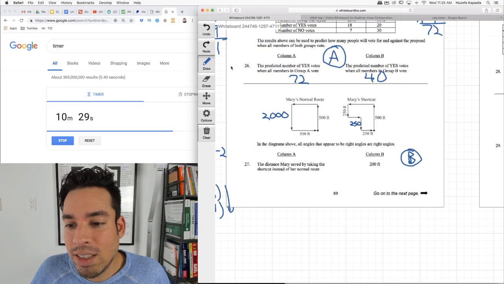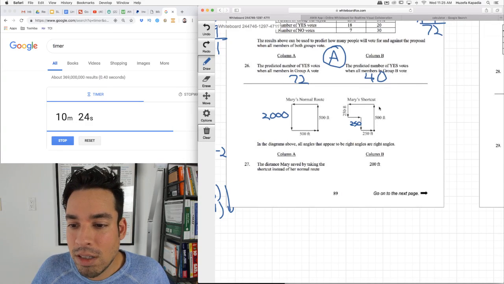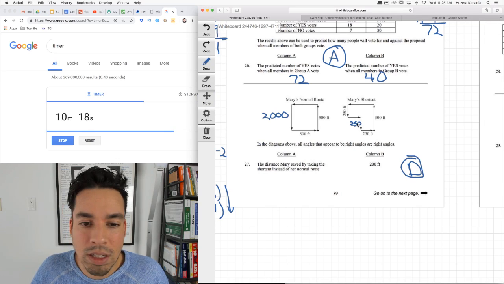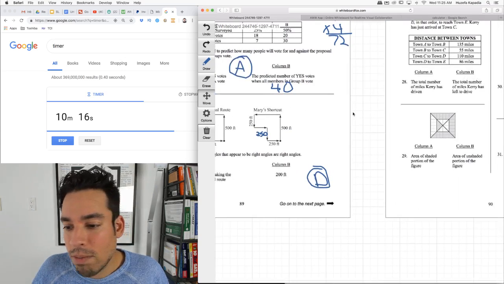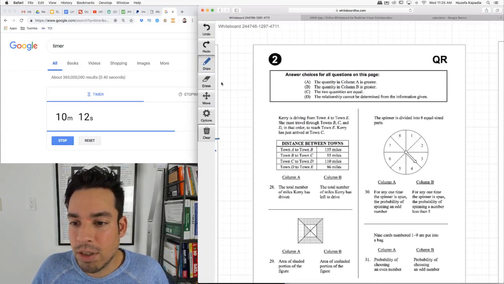However, it doesn't list this. So I'm actually inclined to say D, okay? Because it doesn't tell us this distance and this distance. So because of that, I'm going to go with D. But I can't remember if that's actually what they wanted you to pick, but that's what it should be for this one. And then we'll double check the answers.